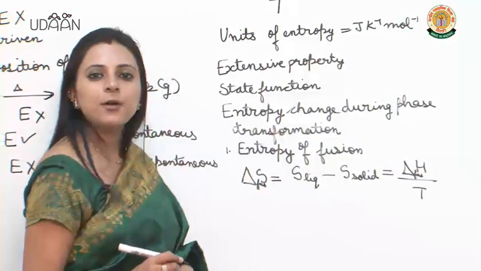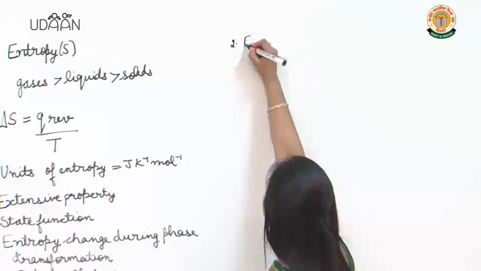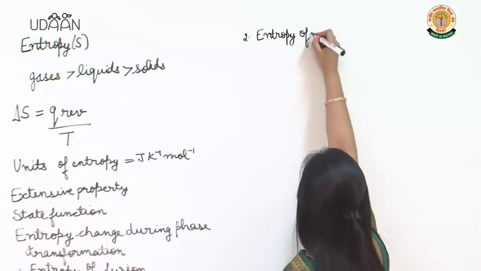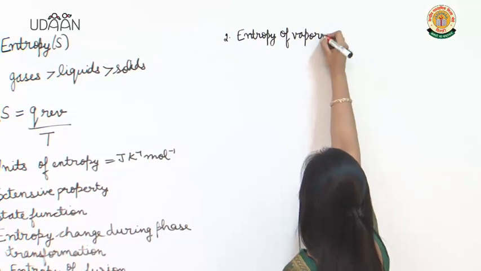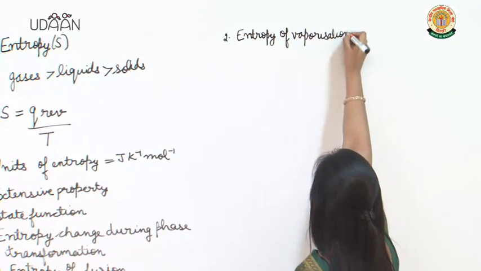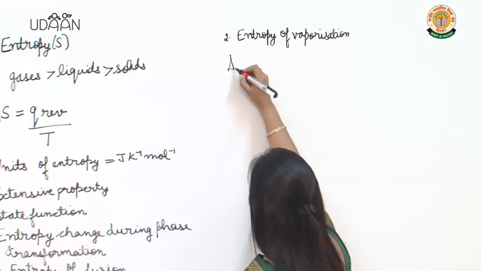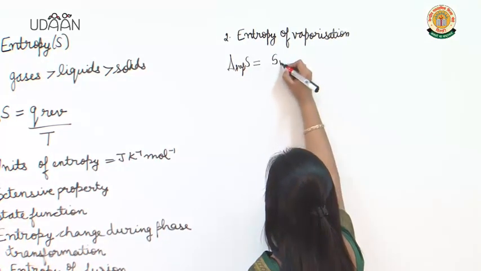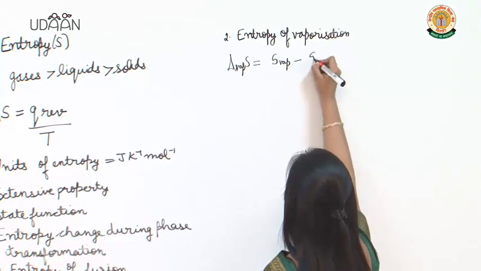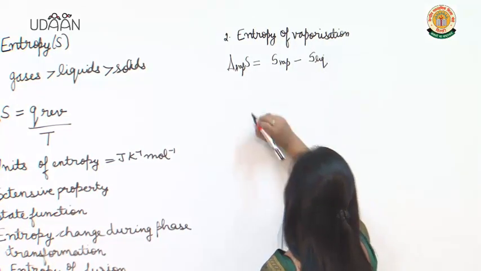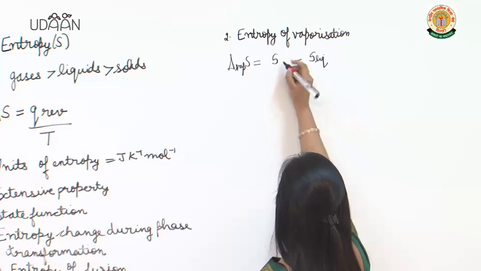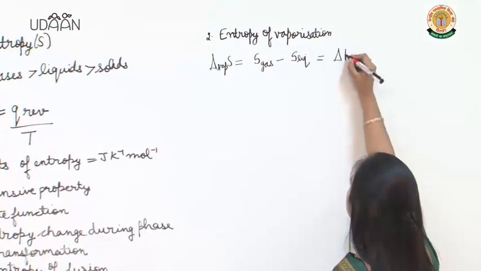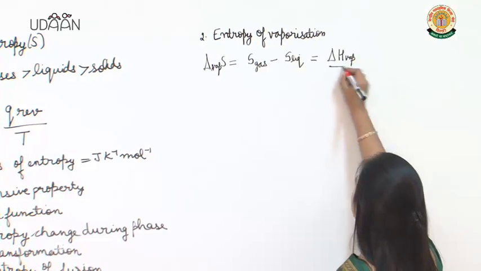Now, entropy of vaporization. Vaporization means we are converting liquid into gas. So, delta vaporization S will be equal to S of vapor minus S of liquid, or S of gas minus S of liquid, which is equal to delta H vaporization by temperature.